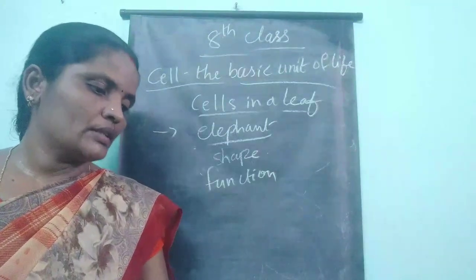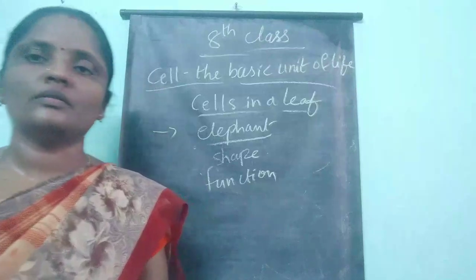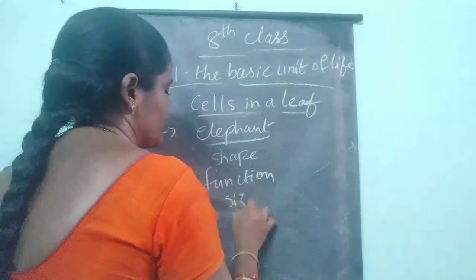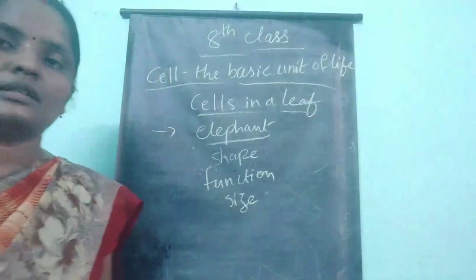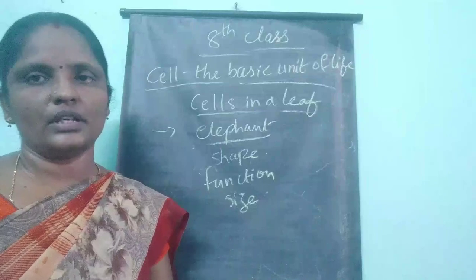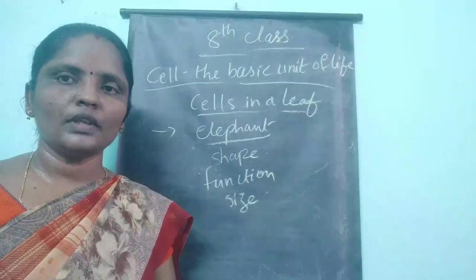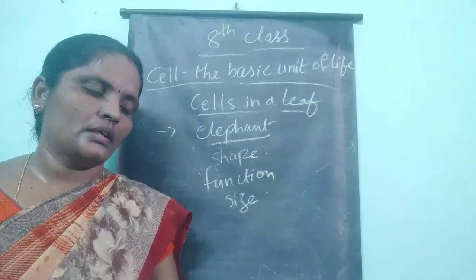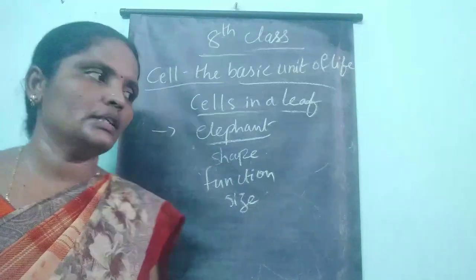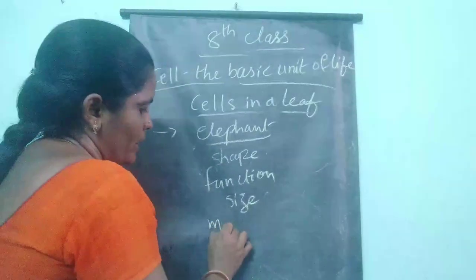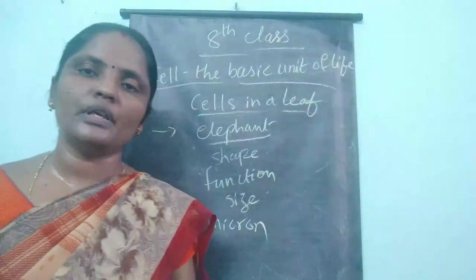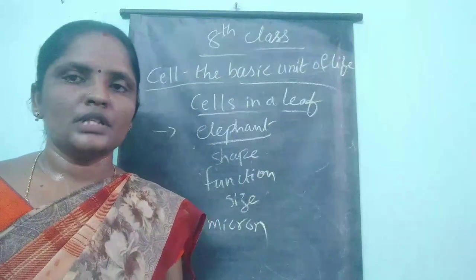So if you see here, what will be the size of the cells? The size of the cells of living organisms may vary, maybe as small as a millionth of a meter, that is nothing but the micron, or maybe as large as a few centimeters.